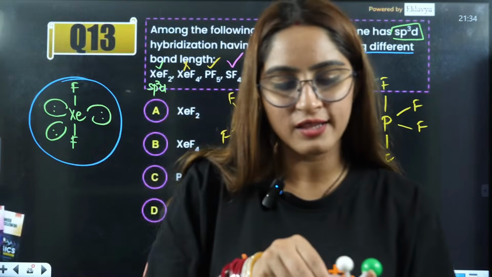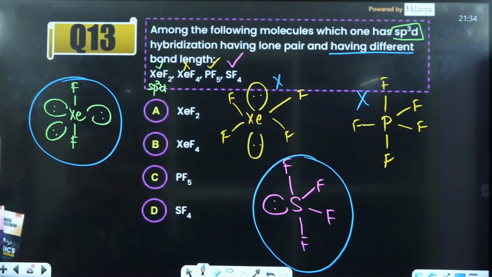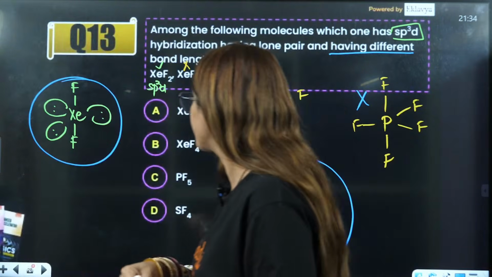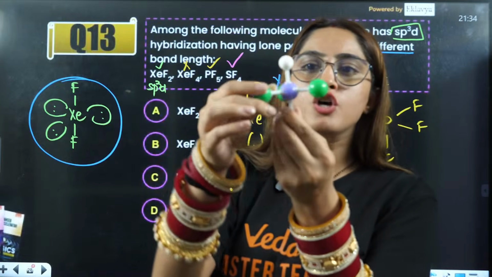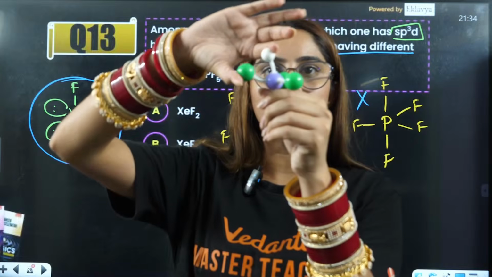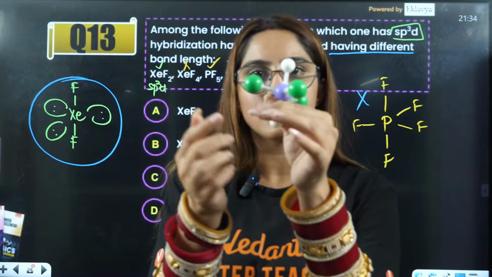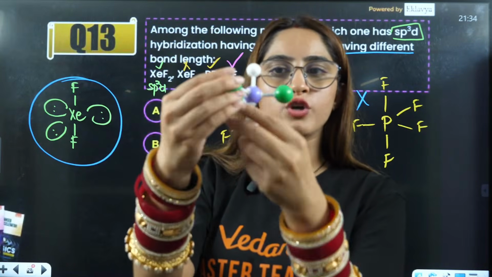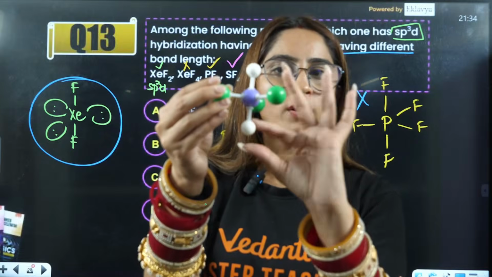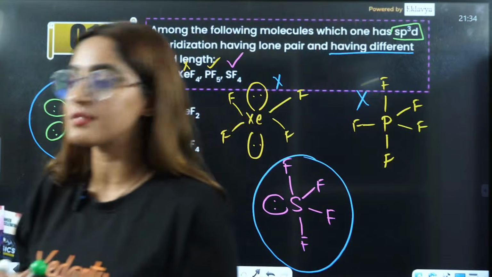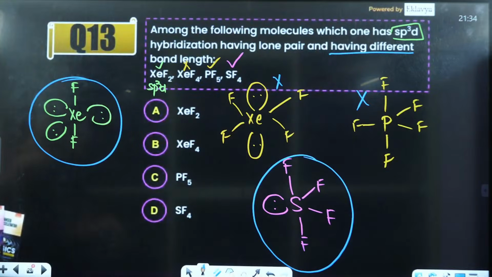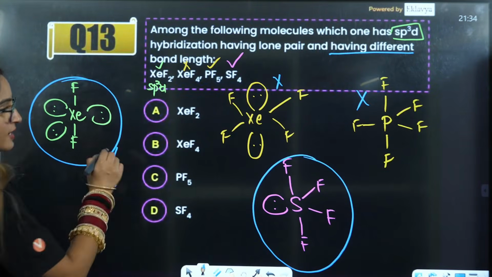So if I say these white are the lone pairs, okay, let's say these green are the lone pairs, these are the FF bonds. So this lone pair is giving equal repulsion to this and this, right? This lone pair is also giving equal repulsion to these two bonds. This also is giving equal repulsion to these two bonds because they are at the same angle. So that means this is also not the correct answer.